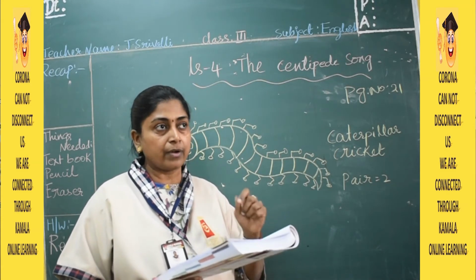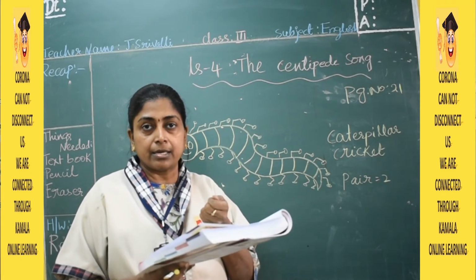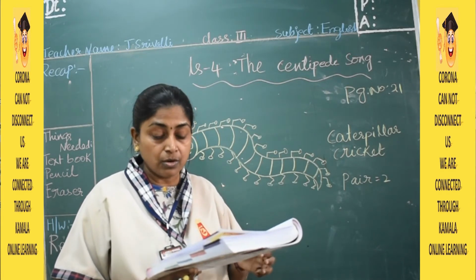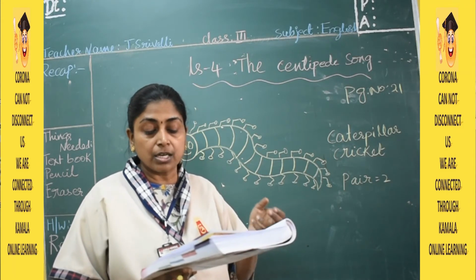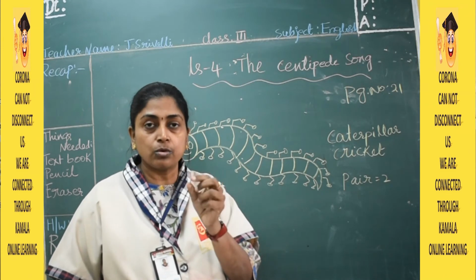Crunch means, if I try to take a biscuit and break that into pieces, that's what? It is crunching. So crunching on the gravel. What is gravel? Small stones, pebbles.